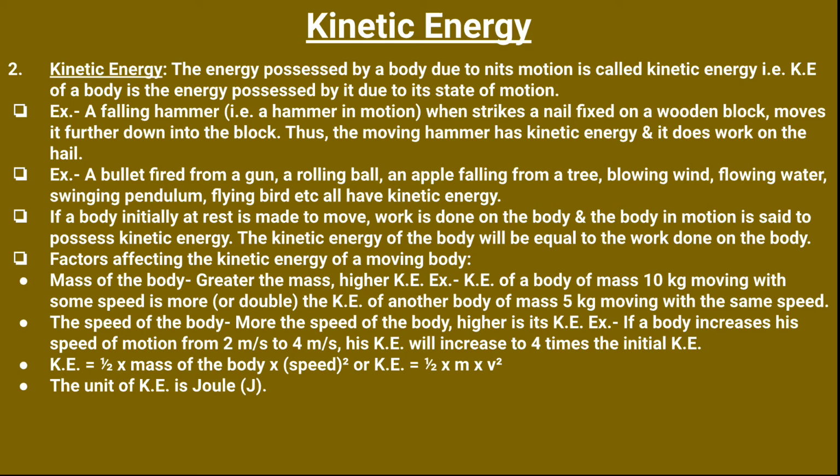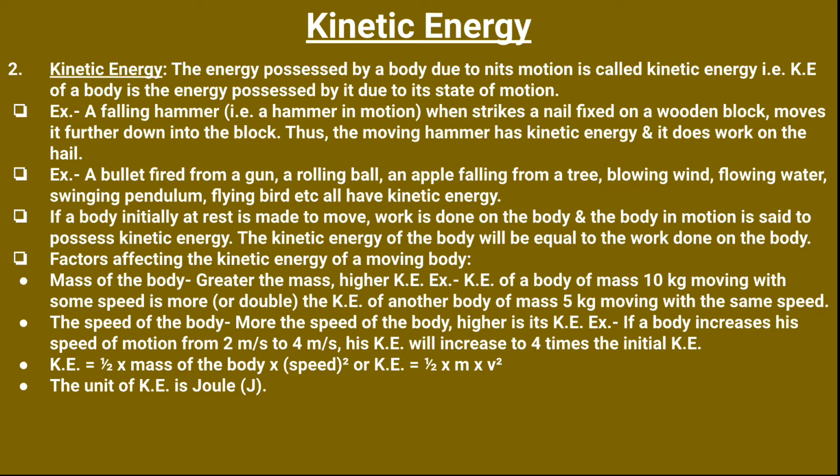Now the second point is the speed of the body. The more the speed of the body, the higher is its kinetic energy. If the body increases its speed of motion from 2 meter per second to 4 meter per second, kinetic energy also increases 4 times.